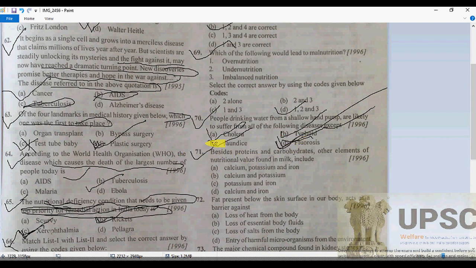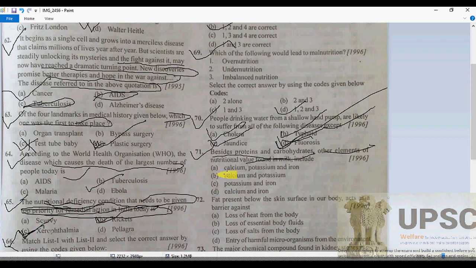D. Besides the protein, carbohydrates, and other elementary nutrition, the value found in milk includes, of course, which one? Potassium, calcium, iron. What do you think it is? Besides the protein and carbohydrate, as we know, for other nutritional elements, calcium is there in a high amount.